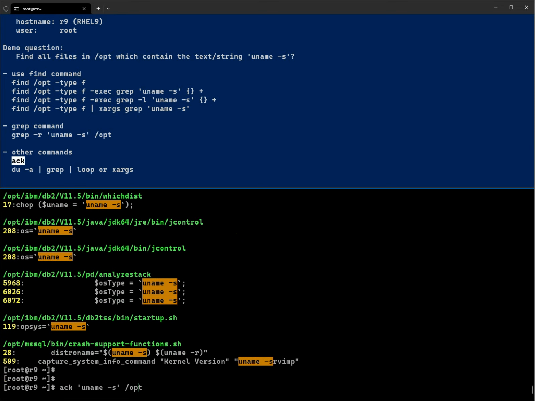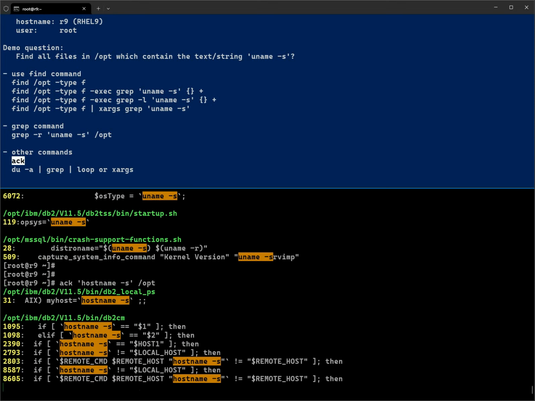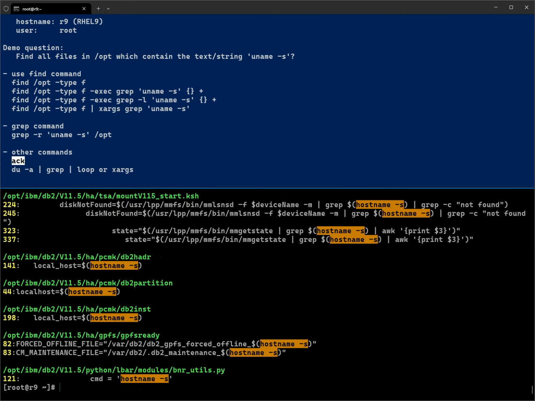Let's see, I want to find this. If any file has hostname -s, you can see the results. The find is pretty quick. We find hostname -s in some ksh shell scripts, and Python has this too.